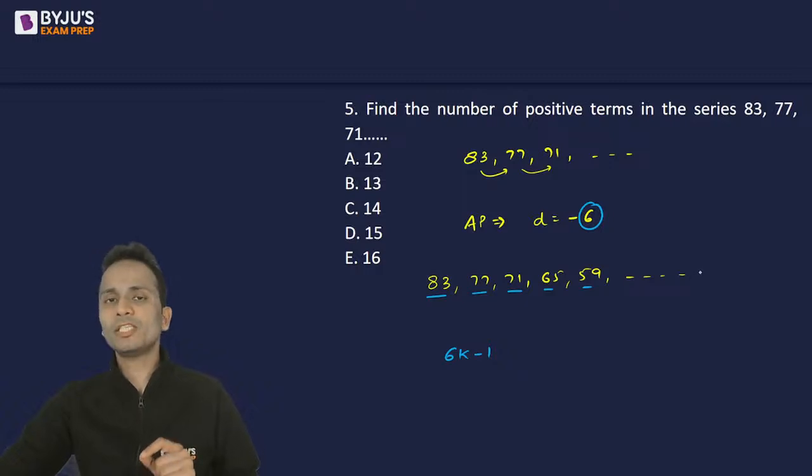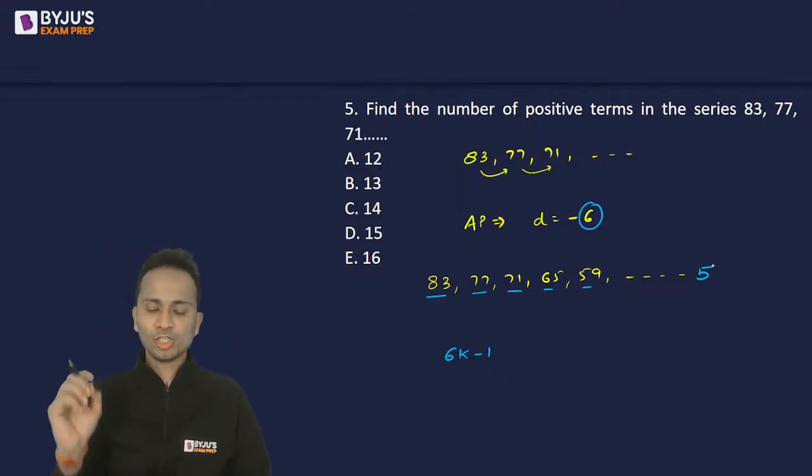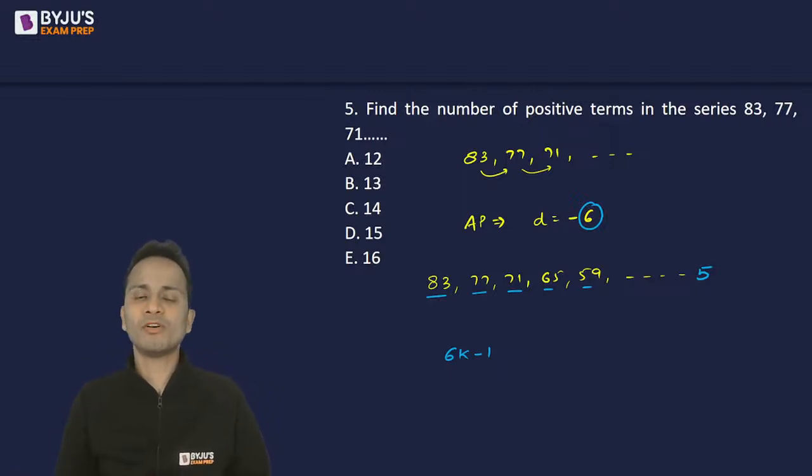Now, the smallest positive number which is of the form 1 less than a multiple of 6 is 5. So I can say that the last term of this series will be equal to 5. Now you can apply the formula of nth term. So nth term is equal to a plus n minus 1 multiplied by d.